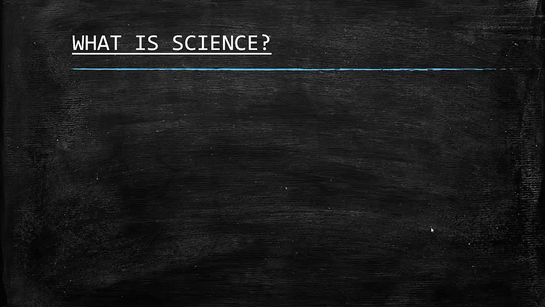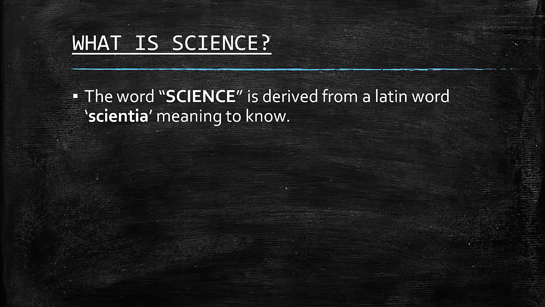So, dear students, let us learn the first concept, that is science. How are we going to define science? What is science? Let us learn. The word science is derived from a Latin word scientia, meaning to know or knowledge. Scientia is nothing but the knowledge that we gain from nature. So in that sense, science is the state of knowing.